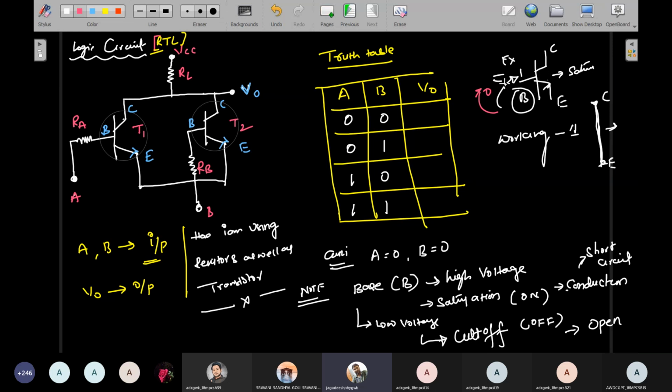This is low bias, because in a transistor the base and emitter are forward biased, and the collector and emitter are reverse biased. So whenever the base and emitter terminals are forward biased and you give a low voltage to the base terminal, this forward bias is not conducting. The base current or base voltage is not sufficient to operate this base-emitter junction. That is the reason it is simply an open circuit.